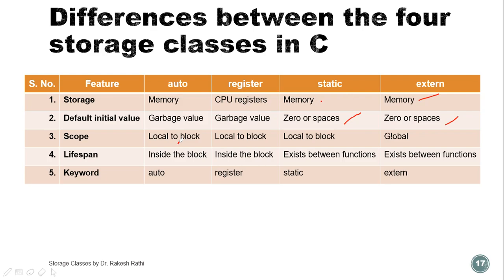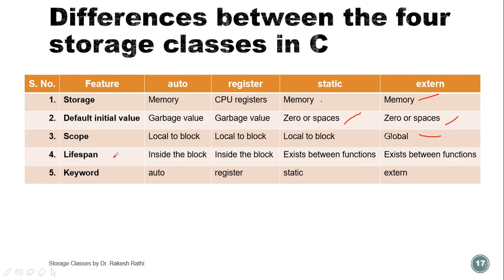For automatic, scope is local to block; for register, local to block; and for static also local to block. But for the external storage class, it is global. Scope is global means the scope of the variable is throughout the program, and scope does not depend on a particular function or a particular block.